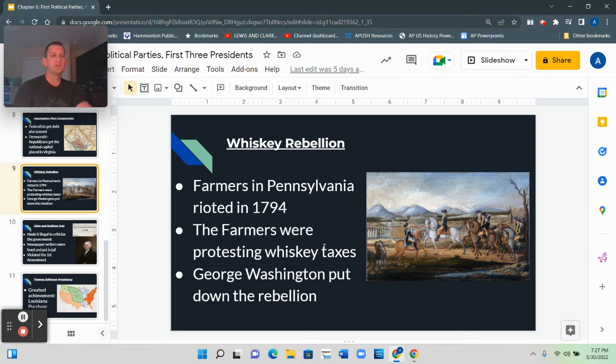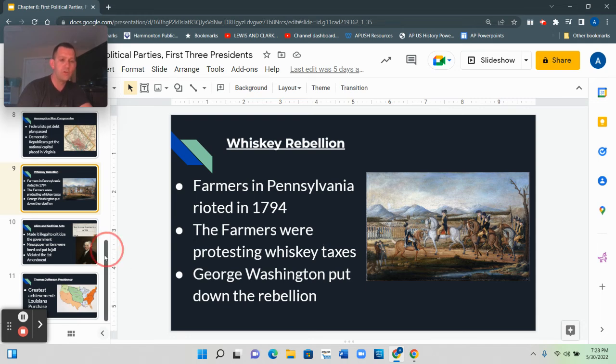So what happened? George Washington and Alexander Hamilton rode out to western Pennsylvania with an army of roughly 15,000 men. When the rebels saw that an army led by Hamilton and Washington was coming to get them, the rebellion fell apart and the rebels went home. So basically, the reason why this event is so important is it showed that the new U.S. government could survive a crisis situation. And this basically proved that our new government, the United States, could survive for the long term.